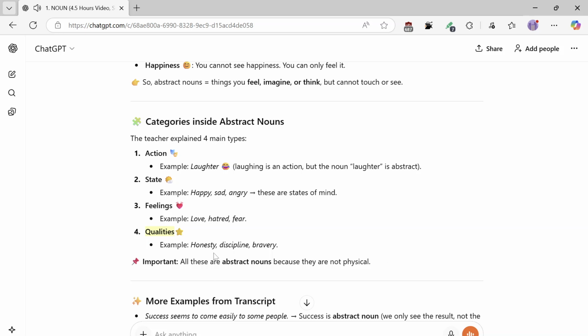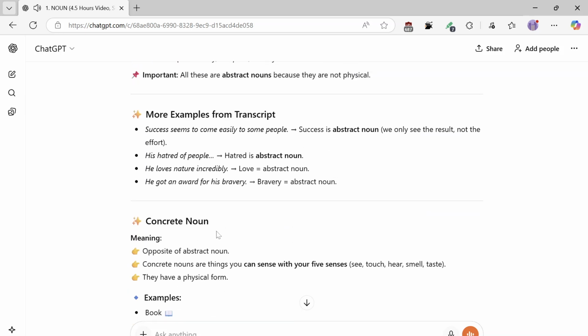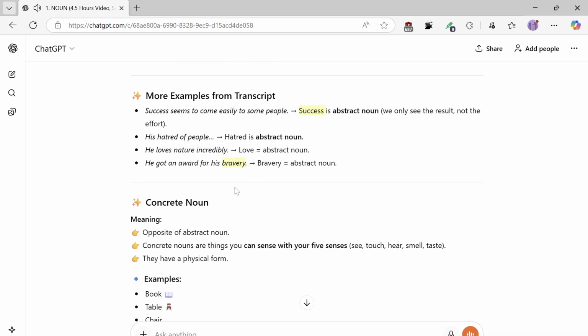More examples from the transcript. Success seems to come easily to some people. Success is an abstract noun. We only see the result, not the effort. His hatred of people: hatred is an abstract noun. He loves nature incredibly. Love equals abstract noun. He got an award for his bravery. Bravery is an abstract noun.